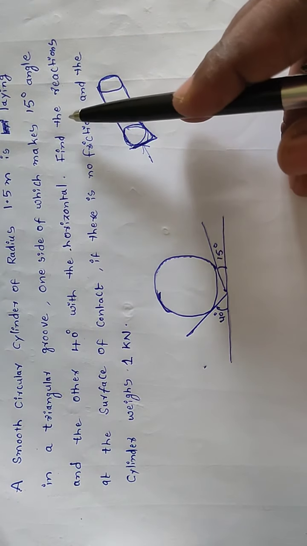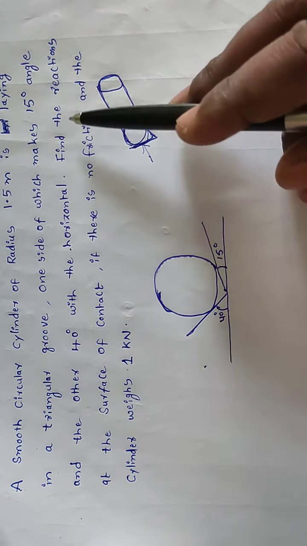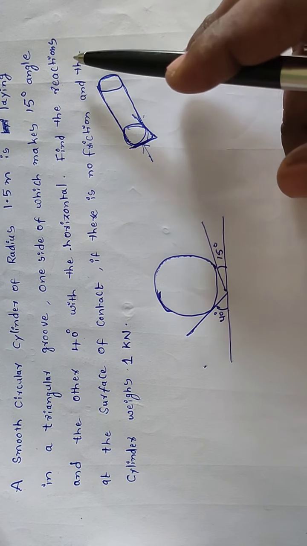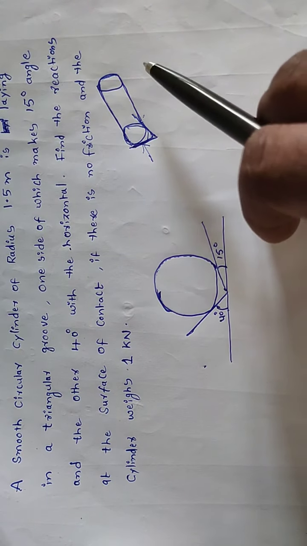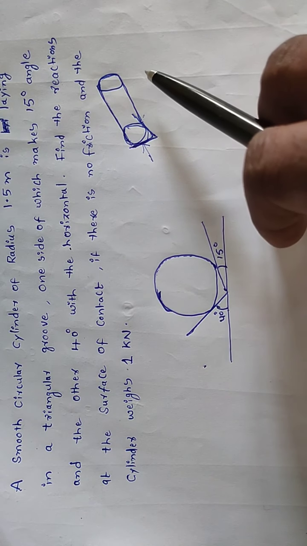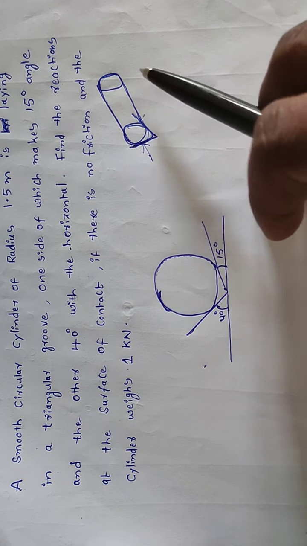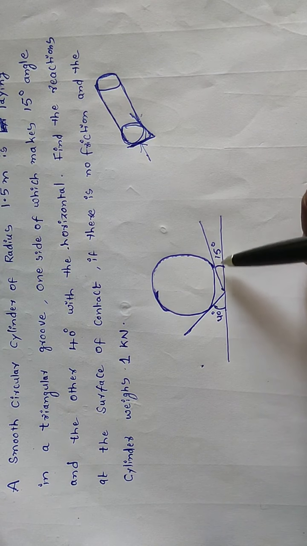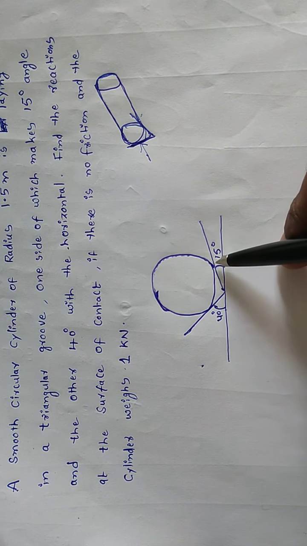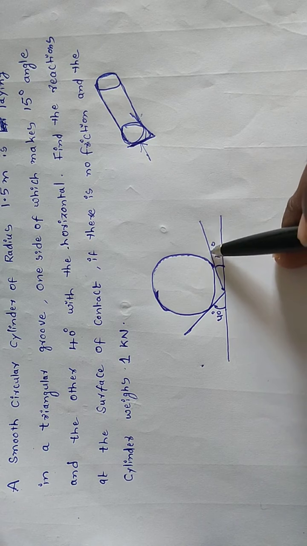and here we want to find the reactions at the surface of contact. Reactions means, for example, if you apply any force on your body, according to Newton's third law, for every force there will be a reaction force developed in that body. So here also, whenever you place a cylinder in this triangular groove, wherever it makes contact, at that contact point a reaction force will be developed. That reaction force will be given by the triangular groove.